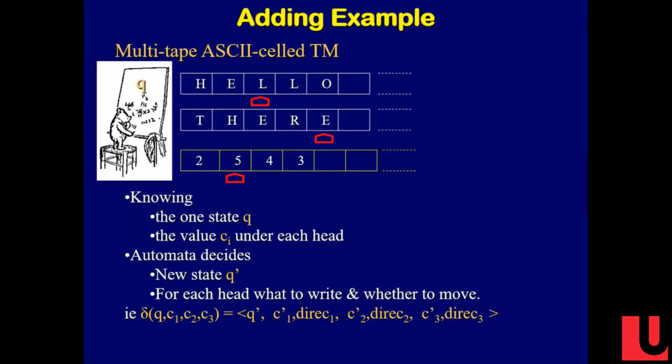I think I have 1 minute left. So here's an example. Here, I'm in some state. I'm reading an L, I'm reading an E, I'm reading a 5. What do I do next? I go in this state. I write a Z on top of the L and a 7 on top of the E. Here, that becomes a Z, and that gets moved. That becomes a 7, and that gets moved the other direction. That becomes a T, and that head stays in the same spot. Does that make sense?